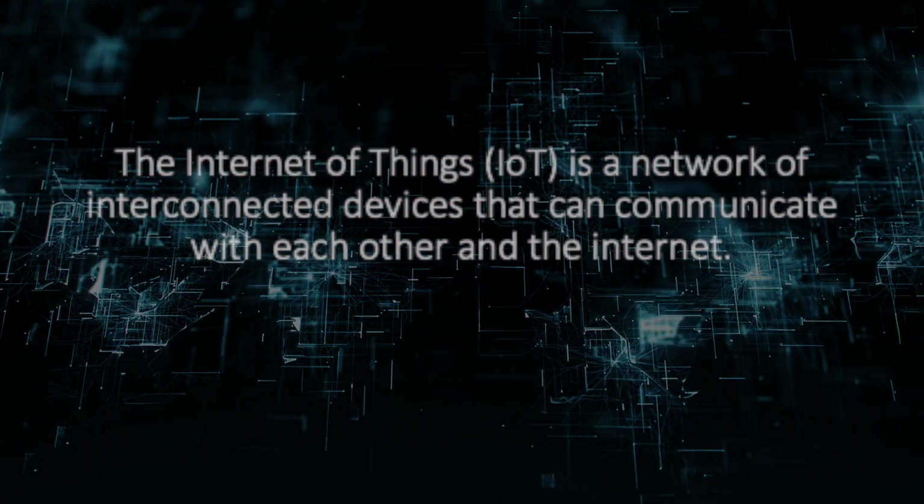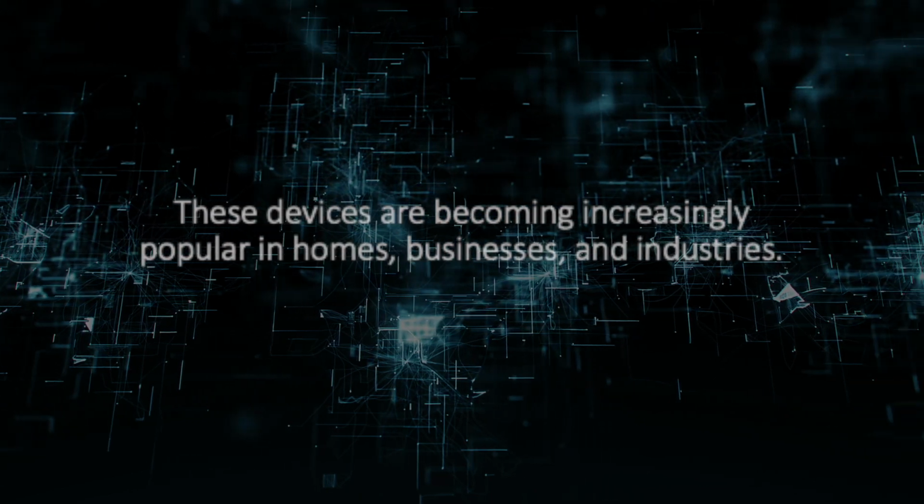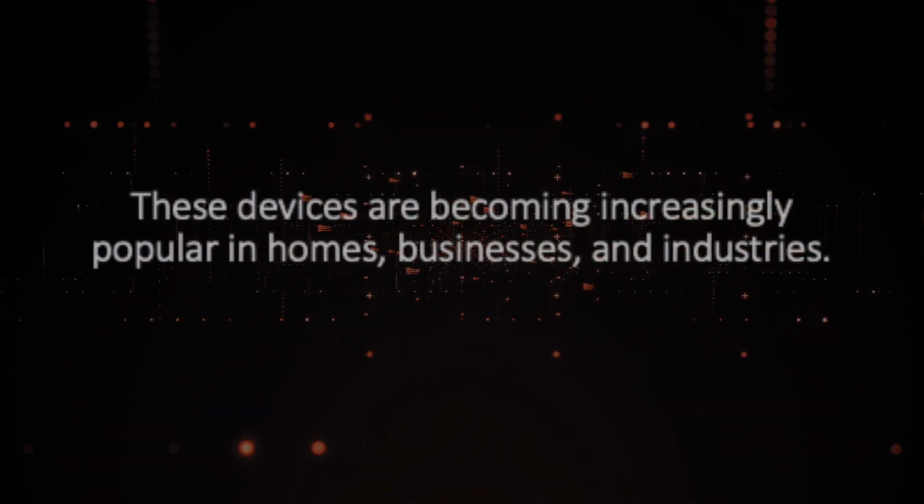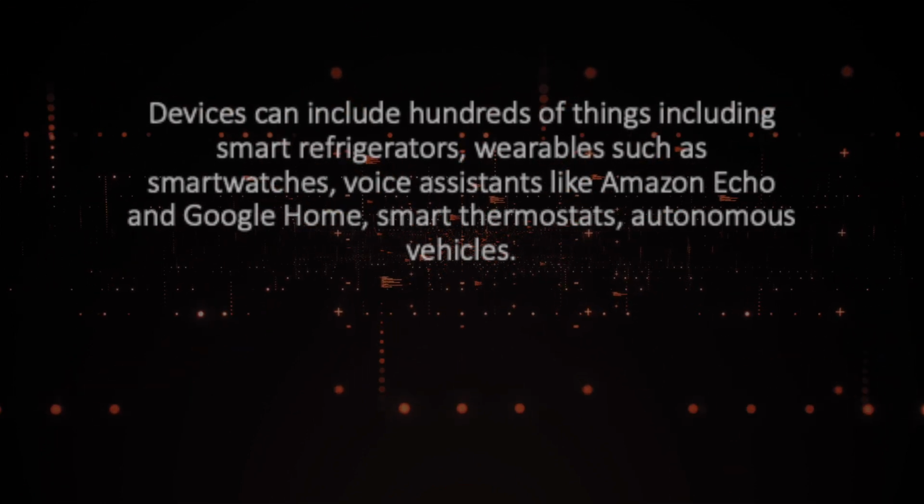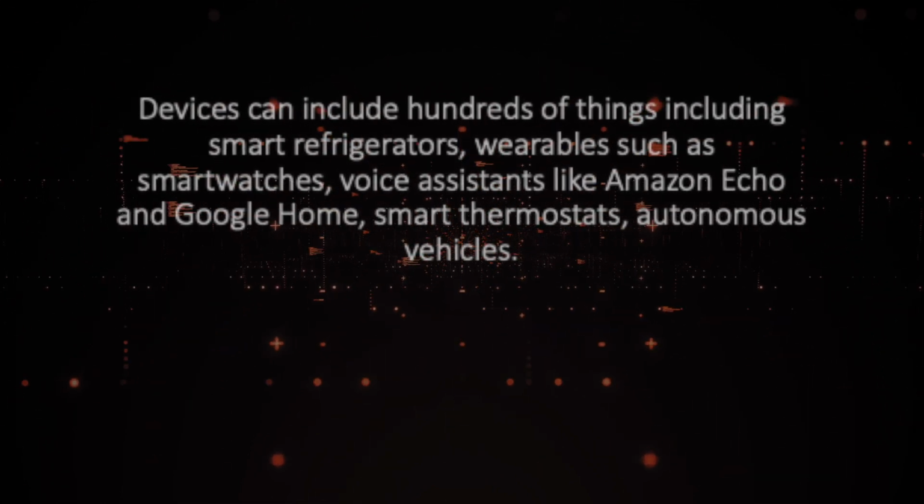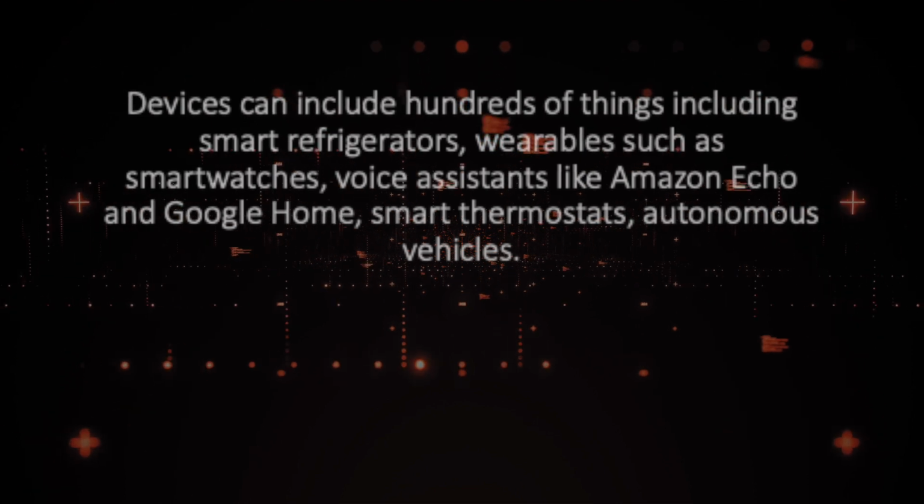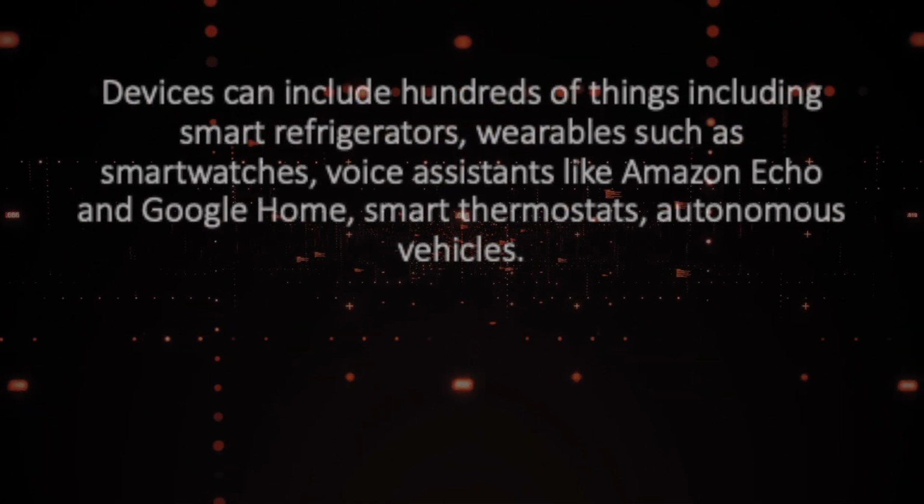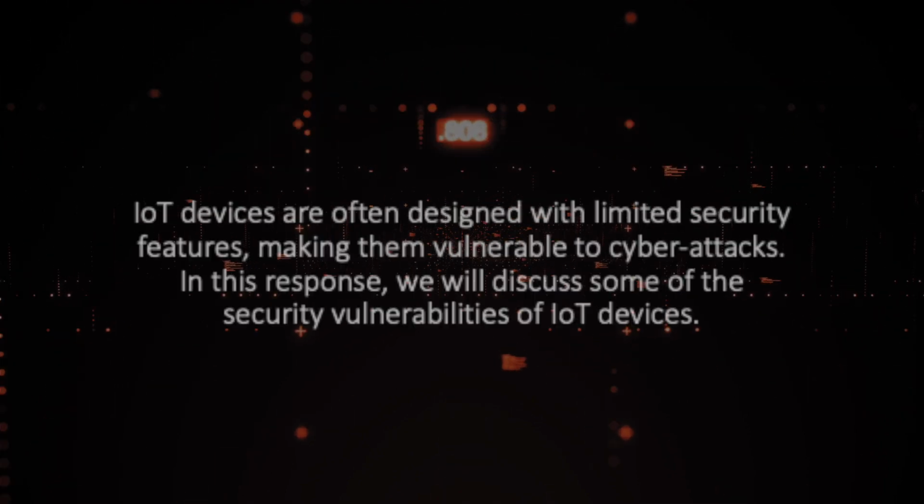and the Internet. These devices are becoming increasingly popular in homes, businesses, and industries. Devices can include hundreds of things including smart refrigerators, wearables such as smart watches, voice assistants like Amazon Echo and Google Home, smart thermostats, autonomous vehicles.